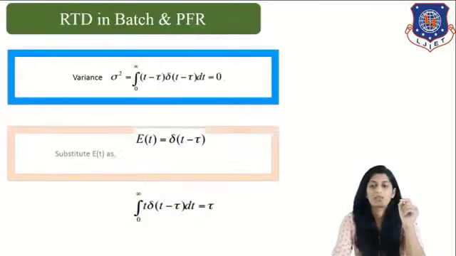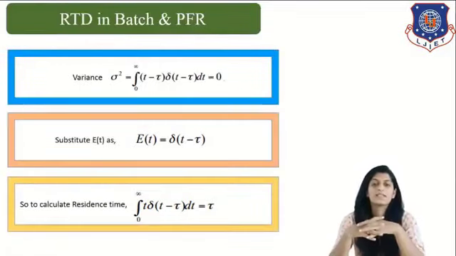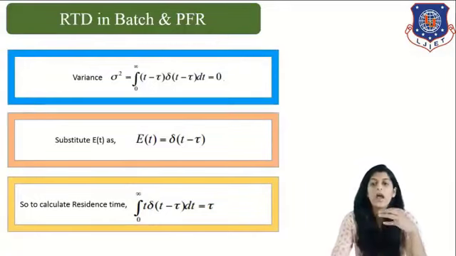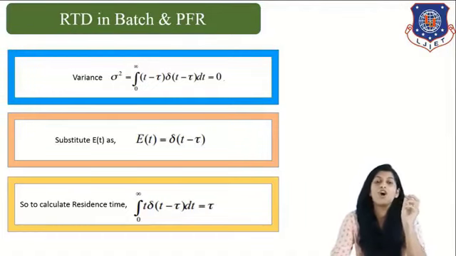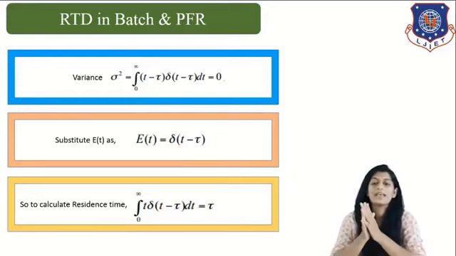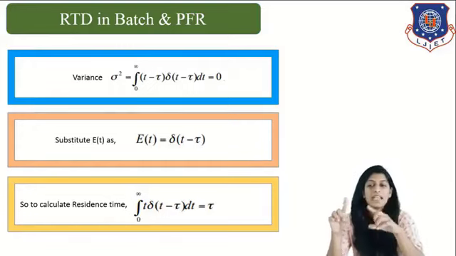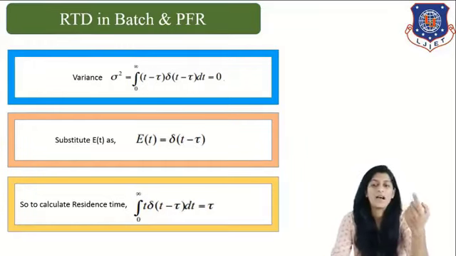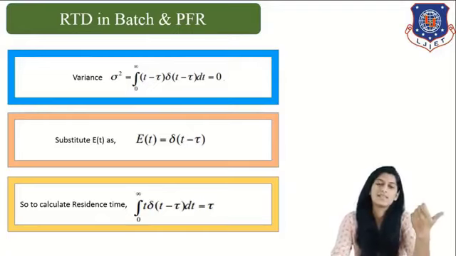Now calculating the value of variance. So what is variance? Variance is basically how you determine the difference in values, right? We just need to determine the difference in values of time spent by different molecules inside the reactor. So variance is given by sigma square equals 0 to infinity (t minus tau) squared delta(t minus tau) dt, which comes to be 0.